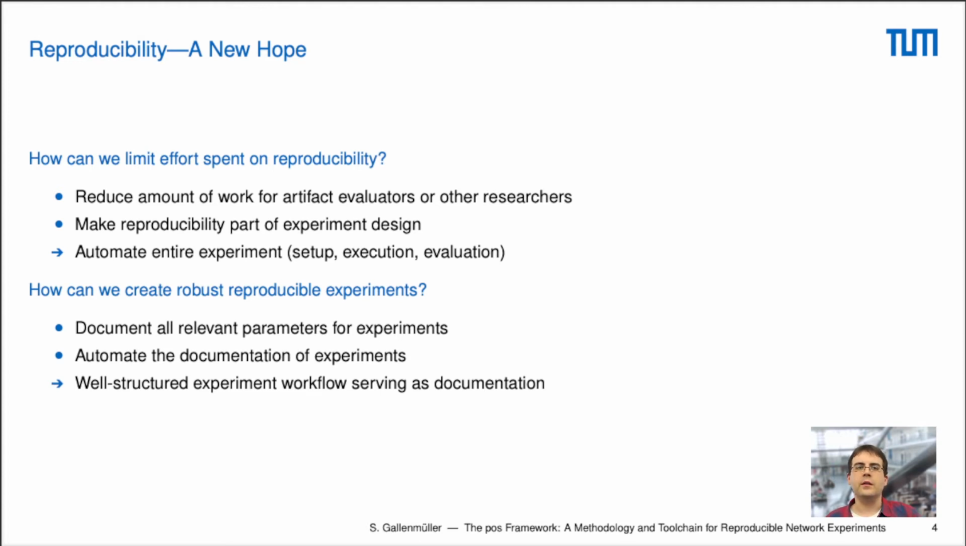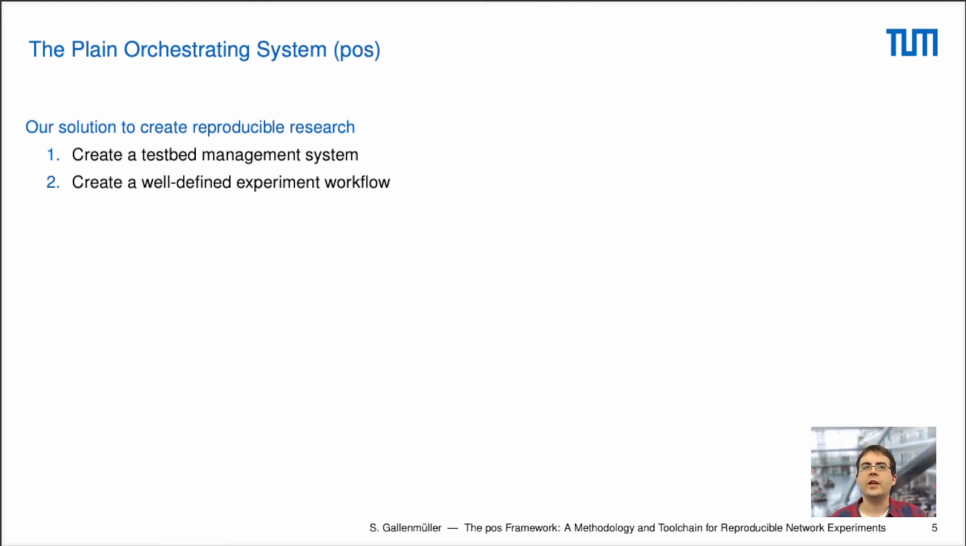We also try to fix the issue of low robustness, and this we want to fix by documenting all the relevant parameters for an experiment. We also want to limit the amount of effort spent on the documentation, and therefore we want to also automate the creation of the documentation of an experiment. And this we try to tackle with a well-structured experiment workflow that also serves as the documentation for the experiment. Therefore, we created the plain orchestrating system, or short POS.